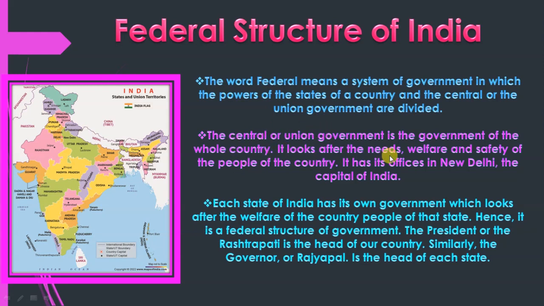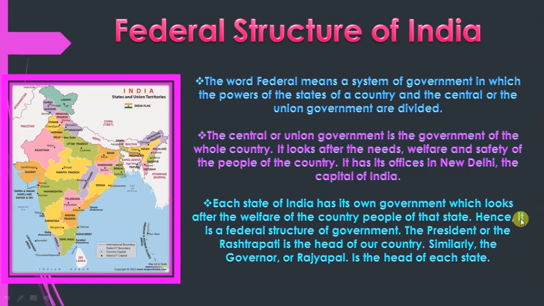It looks after the needs, welfare and safety of the people of the country. It has its offices in New Delhi, the capital of India. Each state of India has its own government, which looks after the welfare of the people of that state.